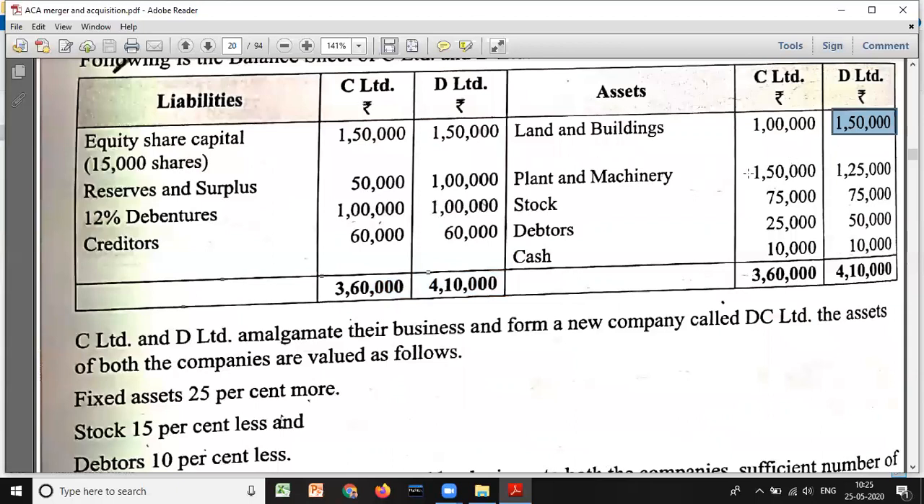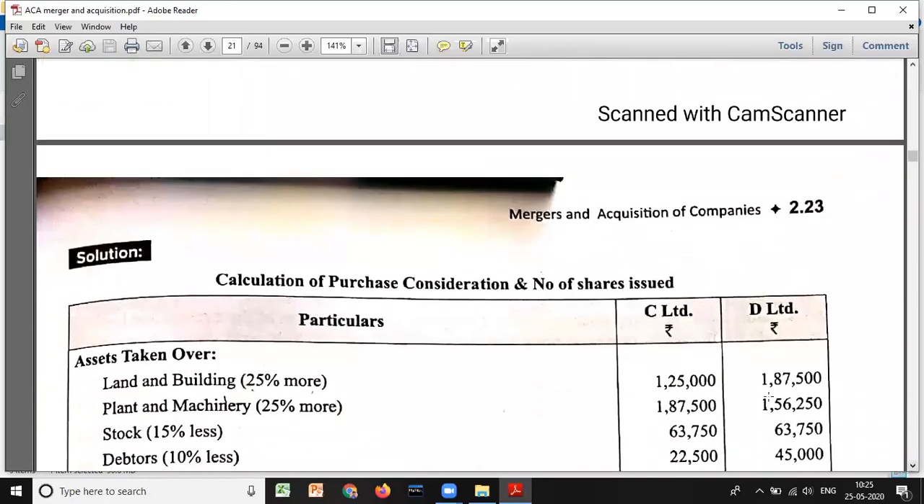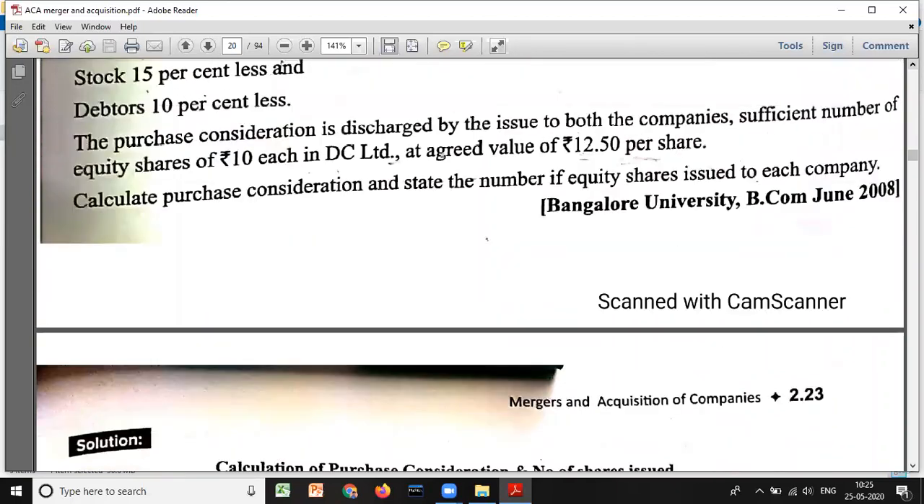So this is also plant and machinery. So we'll get 1 lakh 87,500 and for 1 lakh 25,000 plus 25%, around 1 lakh 56,250 you will get. Okay? Just you have to remember. 25% more. Next, what we have?